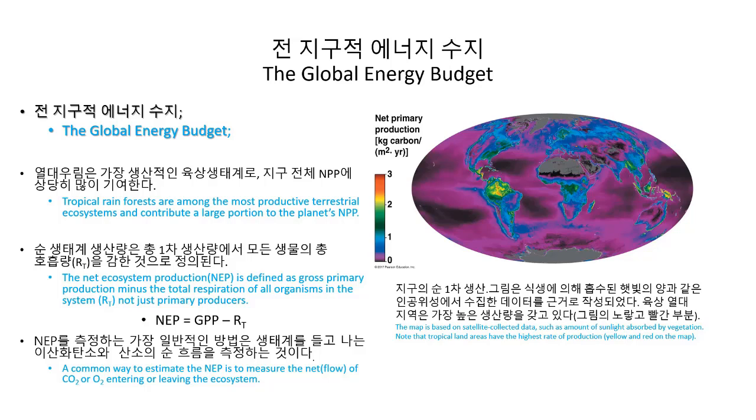So what is the net ecosystem production, the NEP? Well, this is defined as gross primary production minus the total respiration of all organisms in the system, the RT, not just primary producers. Now, the NEP is represented as an equation below. So NEP equals GPP minus RT. A common way to estimate the NEP is to measure the net flow of CO2 or O2 entering or leaving the ecosystem.